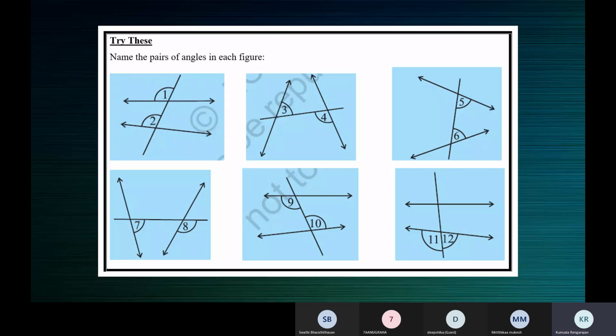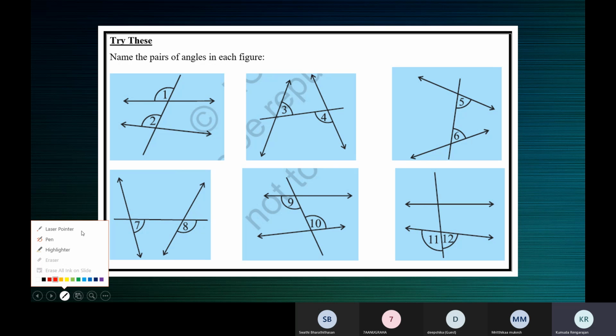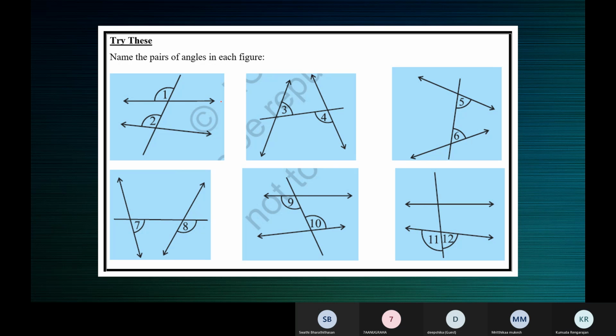Let's discuss the contents of this slide again. Anugraha, tell us what kind of angles are angle 1 and angle 2? Ritika, angle 1 and angle 2 are? Corresponding angles, ma'am. Which are the two lines? L and M. Which is the transversal? N, ma'am. Okay, is L parallel to M?